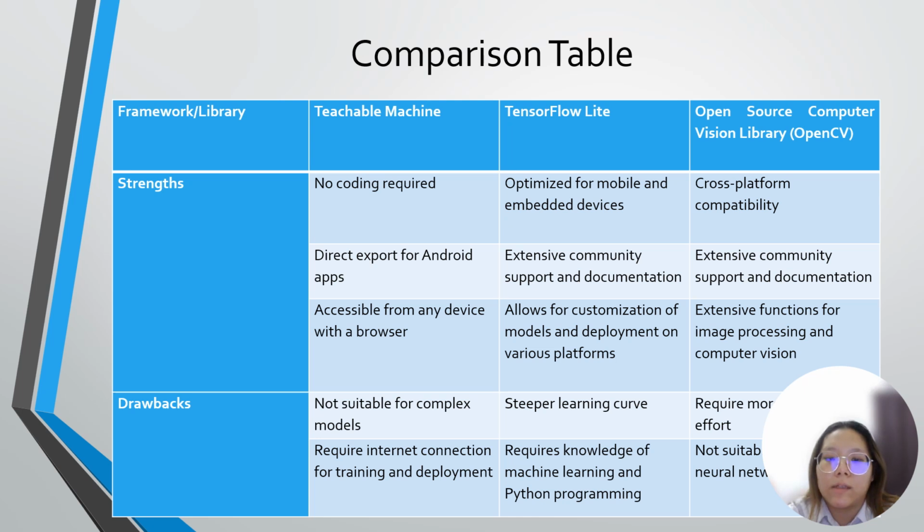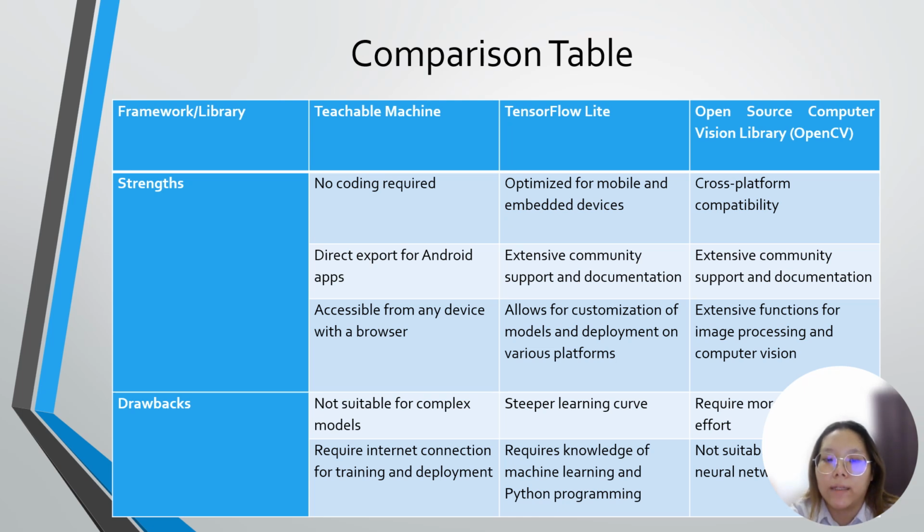Three popular frameworks and libraries are compared in this project, which are Teachable Machine, TensorFlow Lite, and OpenCV. First, Teachable Machine is a beginner-friendly tool that requires no coding skills, making it highly accessible to users without a technical background. Then, it can directly export for Android apps. It's also browser-based, so users can access it from any device with an internet connection. But the drawbacks are that it is not suitable for building complex models and requires an internet connection for both training and deployment.